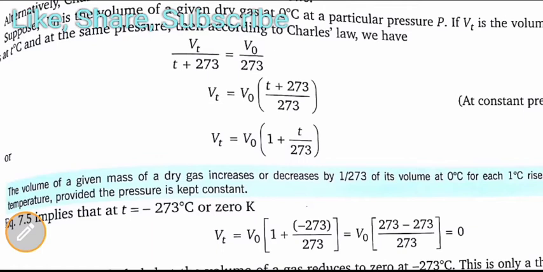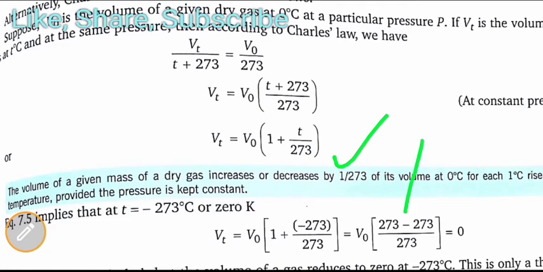We can also postulate this from Charles' law. If the temperature rises by 1 degree centigrade, the volume increases accordingly; if it falls, the volume also decreases.